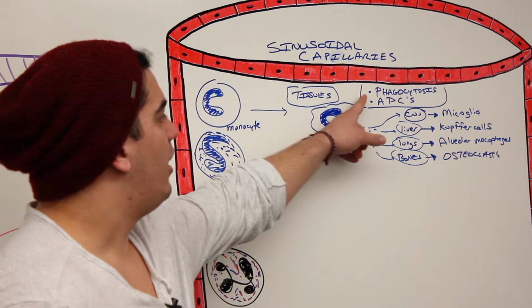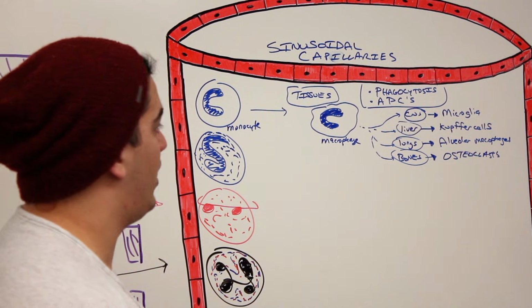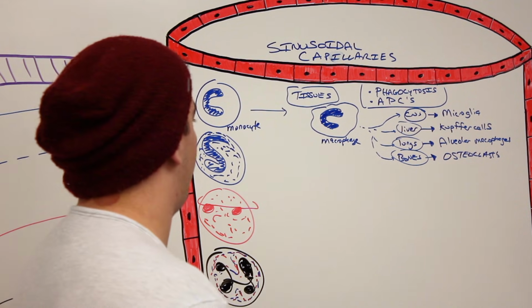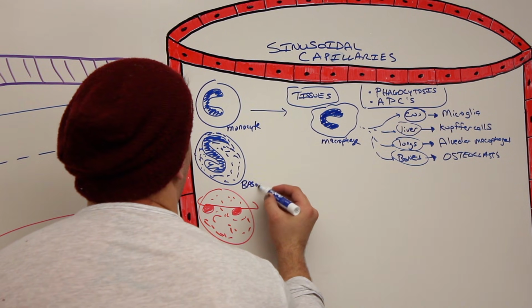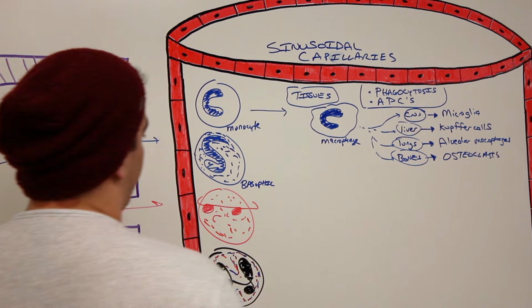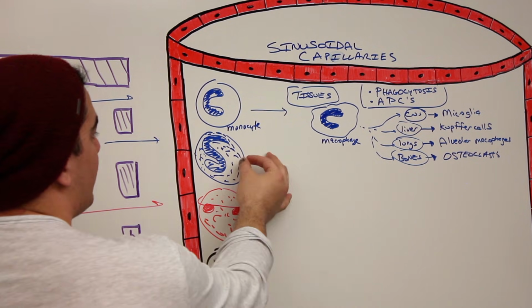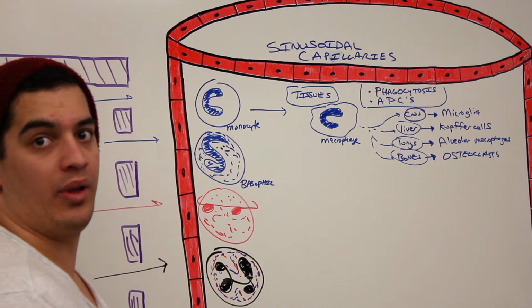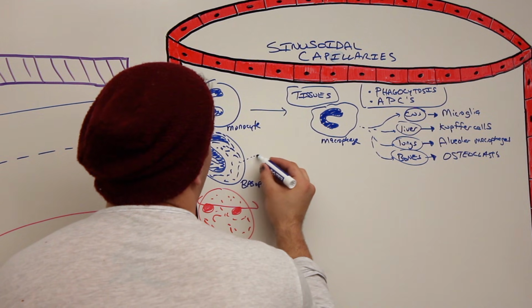So again, what do they do? Phagocytosis and antigen presentation, right? And they can be permanent residents or they can be free to roam around within the lymphatic tissues. What is this one called? This is called a basophil. All right, basophils. They have these granules, and these granules contain heparin. And we already know that from hemostasis, right?